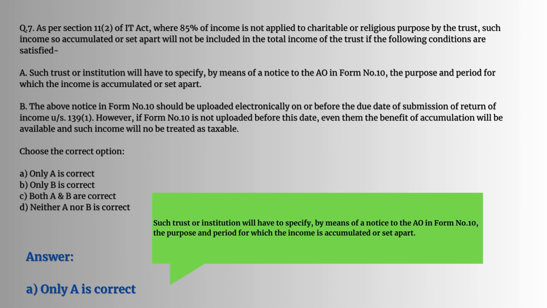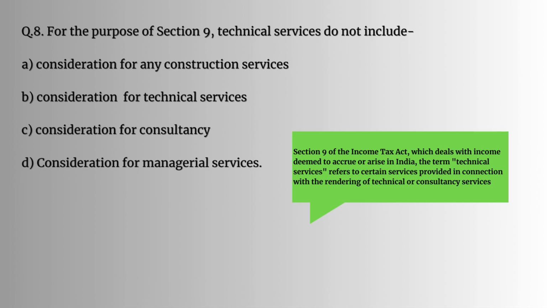The above notice in form number 10 should be uploaded electronically on or before the due date of submission of return of income under section 139(1). However, if form number 10 is not uploaded before this date, even then the benefit of accumulation will be available and such income will not be treated as taxable. So the correct answer would be A. Only A is correct.